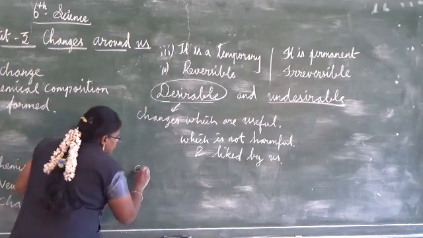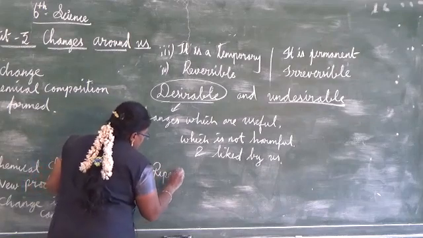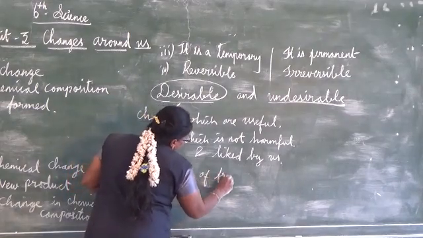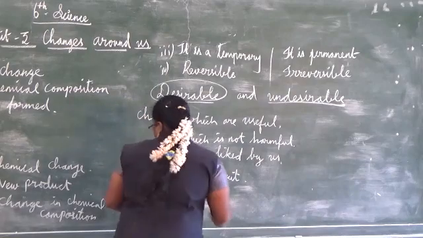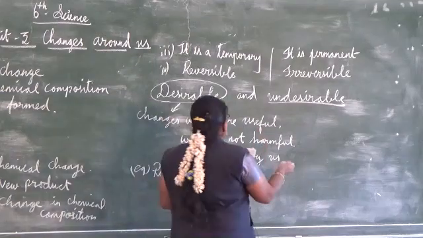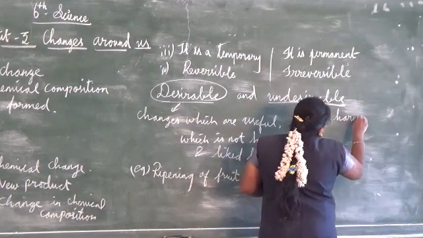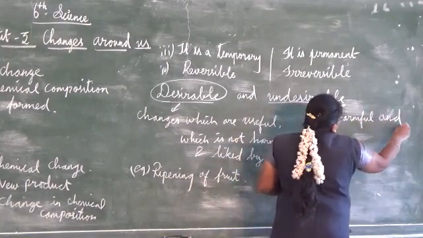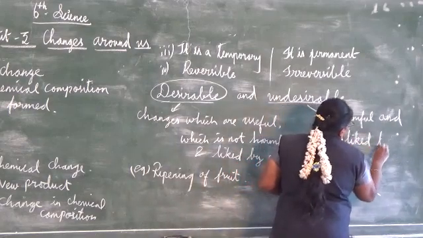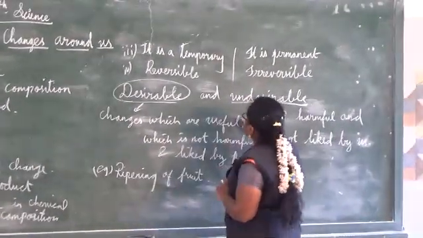Understand? Example for that is ripening of fruit. Ripening of fruit is liked by us, isn't it? Okay, next we are going to see the undesirable change. Opposite: changes which are harmful and not liked by us, then it is said to be undesirable change.